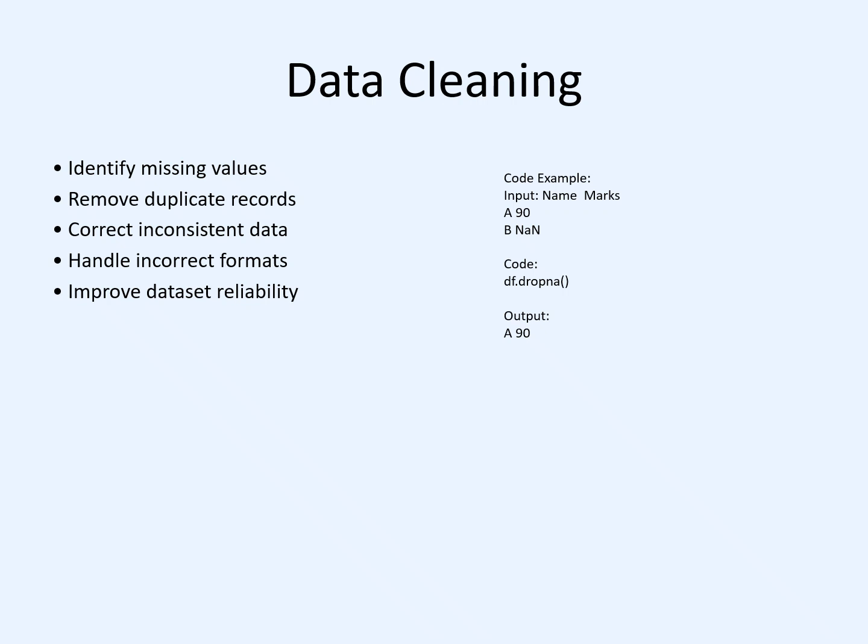In the example shown, the dataset consists of two records. The second record has a missing value represented by NaN. Using the function df.dropna(), Pandas removes the row containing the missing value. As a result, only the complete and valid record remains in the output. So data cleaning is essential because high quality data leads to more accurate analysis, better insights, and improved machine learning performance.